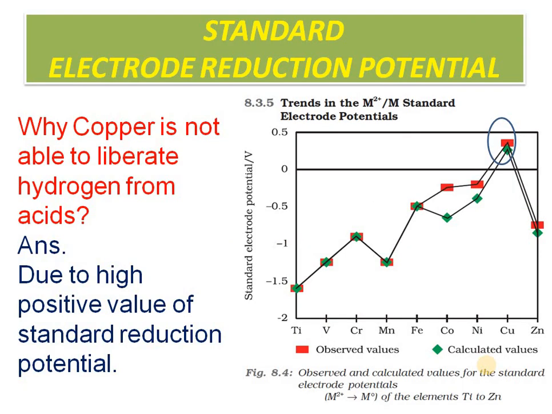Now with regard to copper again, why does copper have a positive E0 value? It is reflected here also. Copper has a positive value, and that is the reason it cannot liberate hydrogen from acids. It does not have a tendency to lose electrons, it has a tendency to gain electrons. That's why it cannot remove hydrogen from acids.